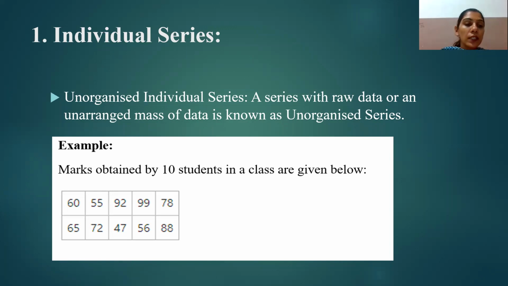This table shows unorganized data in its original, raw form. When we collect any data, we have to arrange it in a proper manner so that it can be utilized for some statistical test. This type of data is an unorganized individual series.